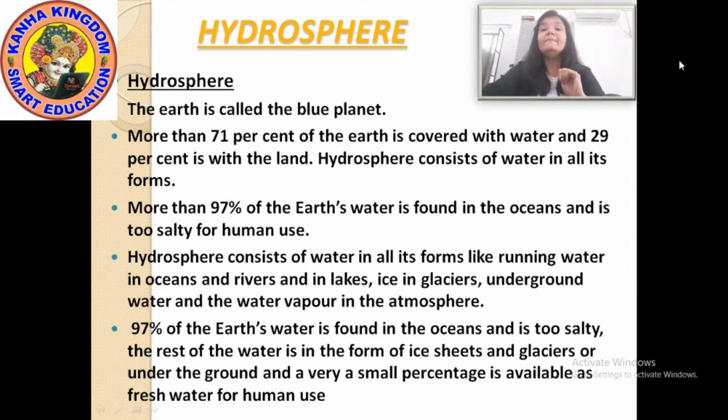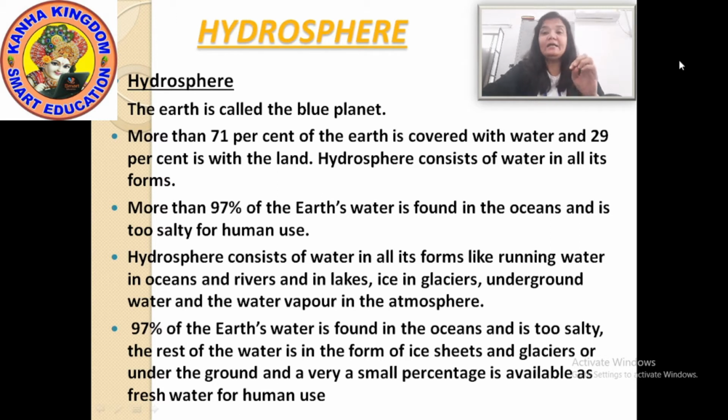So that's why earth is called the blue planet. If you count it in percent, more than 71% of the earth is covered with water and 29% of it is covered with land.